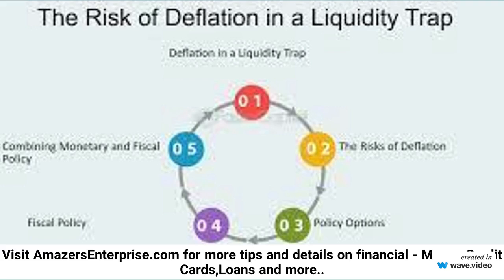What can policymakers do to combat a liquidity trap? Policymakers can use fiscal policy measures, such as increased government spending and tax cuts, as well as unconventional monetary policies like quantitative easing and negative interest rates. Can a liquidity trap be avoided? Avoiding a liquidity trap requires proactive measures to prevent deflation and ensure that monetary policy remains effective, including maintaining moderate inflation targets and employing timely fiscal interventions.